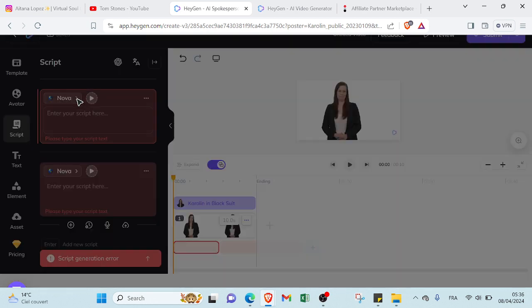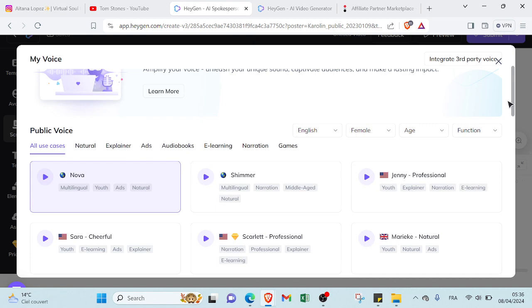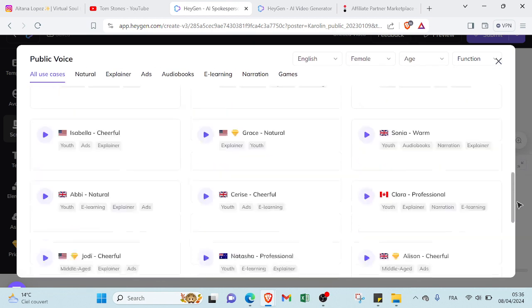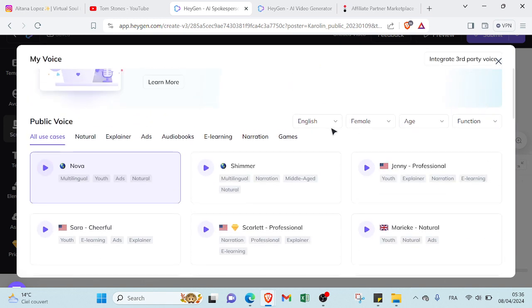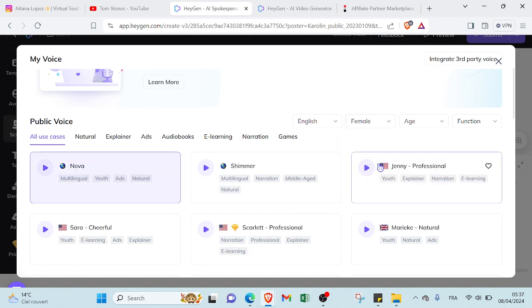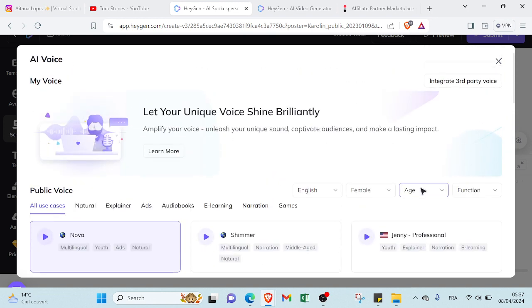So if you want specific voices, you can click over here, and as you can see various voices appear. So if you want it in English or another language, here if you want a gender, female or male, as you can see our AI character is female, so you will find female voices. And here we have age, if you want a child voice, youth voice, middle age voice, older.